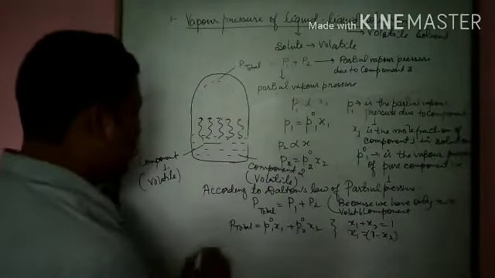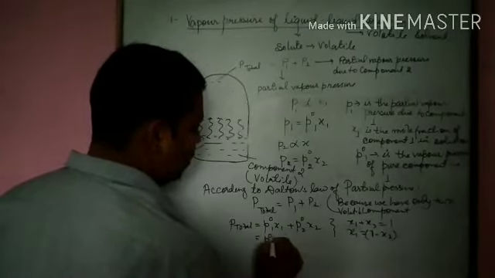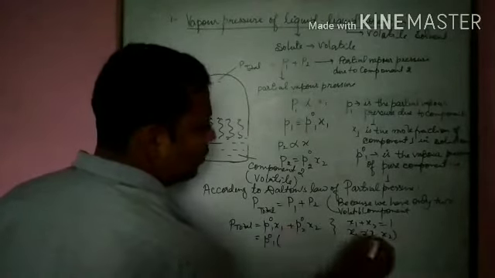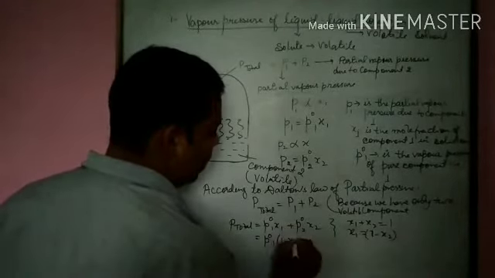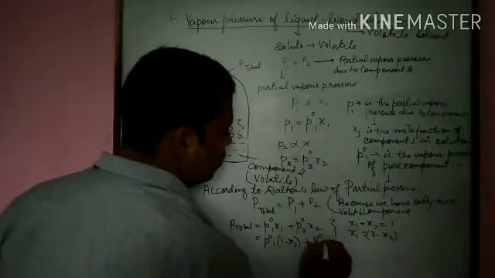Putting these values here, P total equals P naught 1, with x1 equal to 1 minus x2, plus P naught 2 x2.